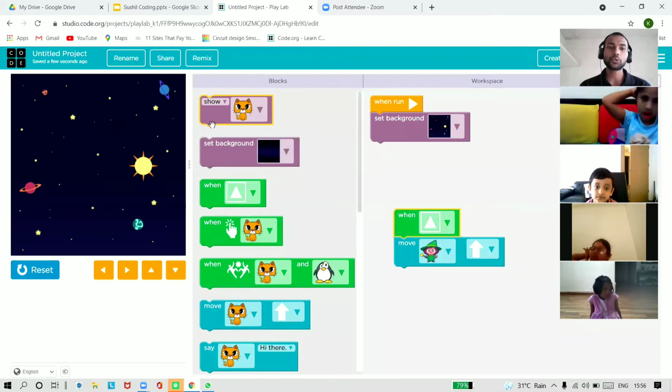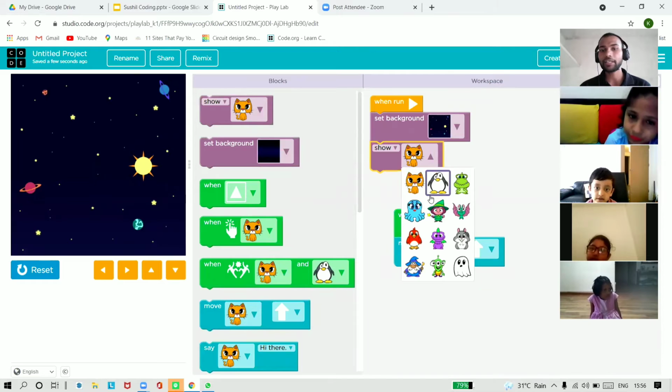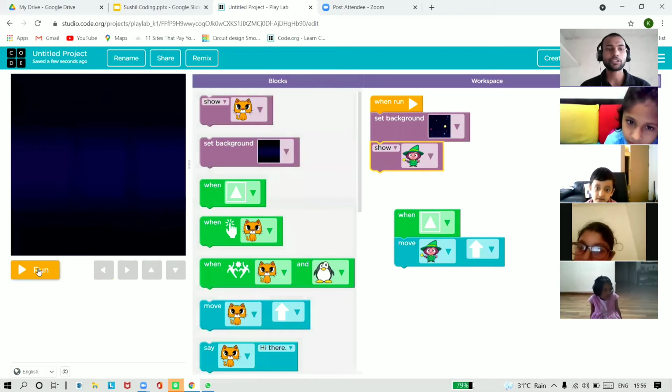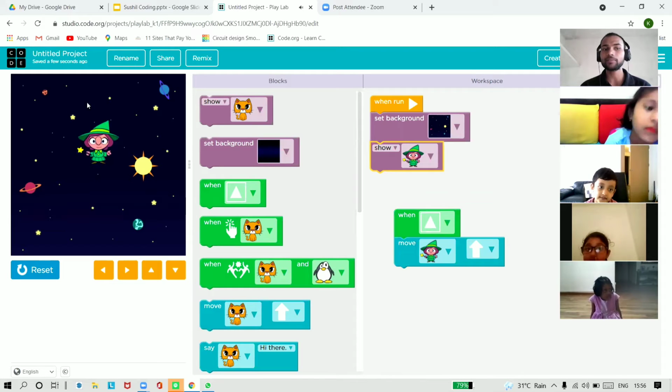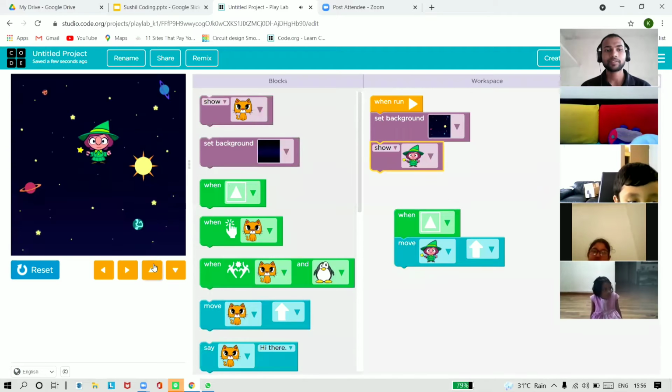But before that, we need to launch the magician. We need to show the magician. So what will we do? We will click on the show block. We will code it here, and we will change it from cat to magician. Now you can see the magician on the screen. All of you can see the magician? When I click on upside, the magician is moving upward. I'm clicking on this upside button. Just focus here. Can all of you see my cursor, or should I use some doodling? Okay, let me do it.